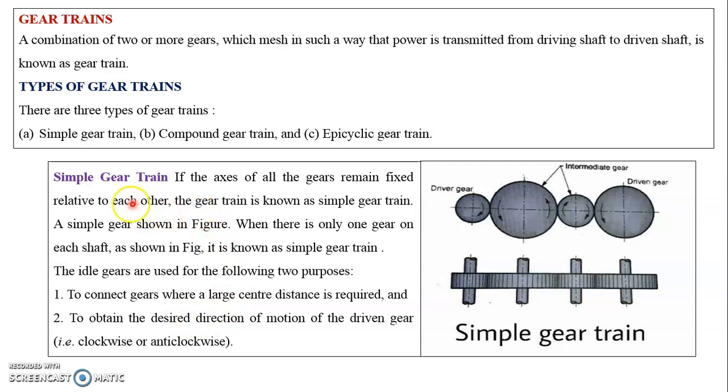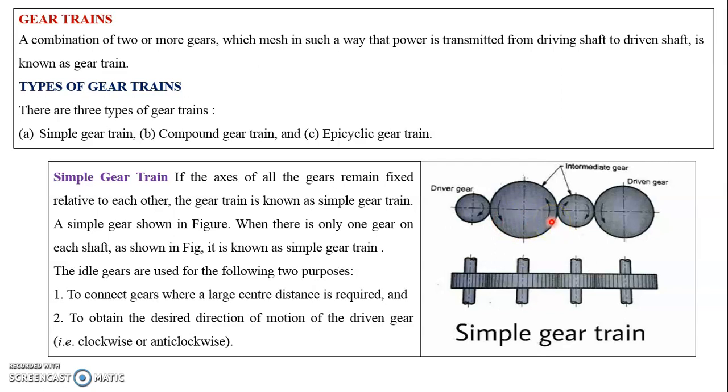So see the simple gear train. If the axes of all gears remain fixed relative to each other, the gear train is known as a simple gear train. A simple gear train is shown in the figure, where there is only one gear on each shaft. This is the driver gear and the driven gear. These are the intermediate gears, meaning the idler gears.